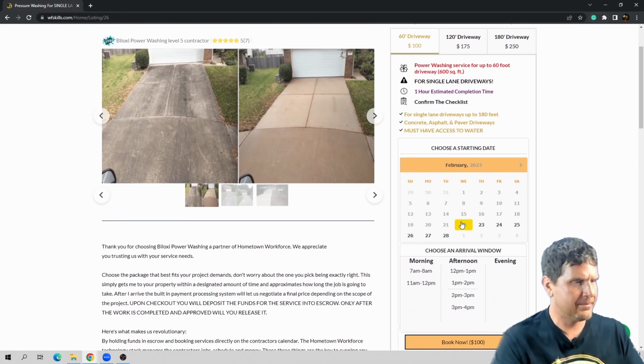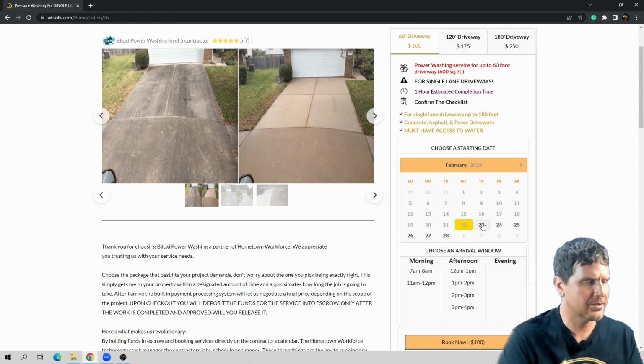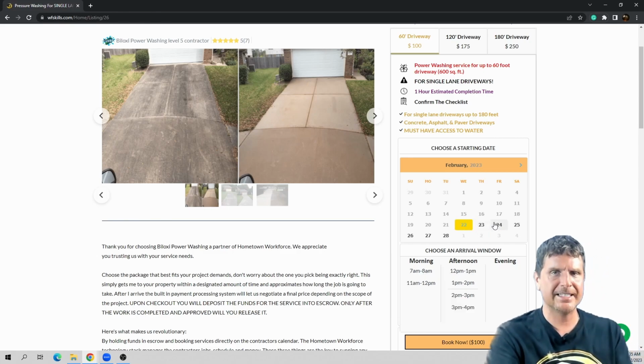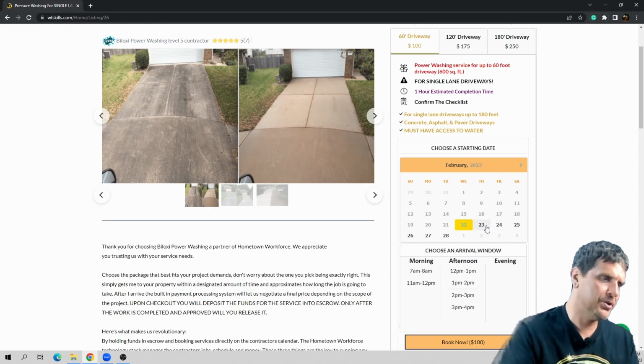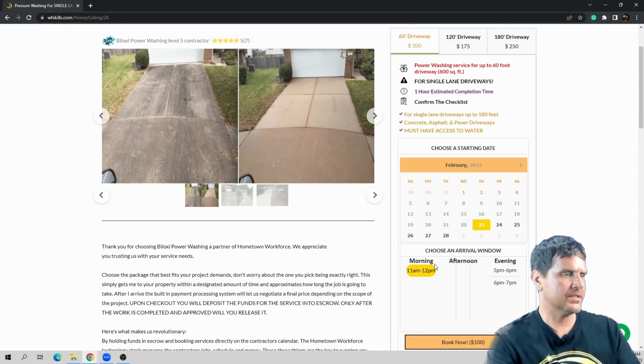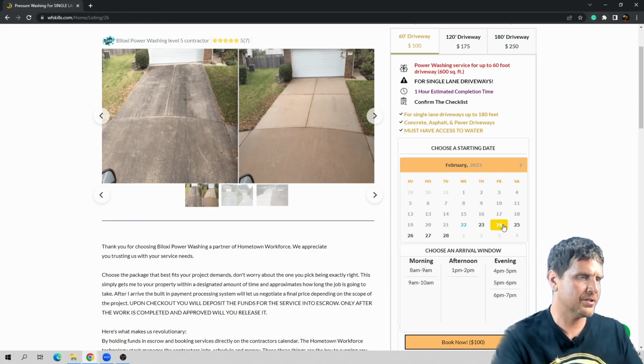Now the next step is to choose a start date, right? So as you can see, there are a lot of times missing from this contractor's schedule, and that means they've either elected not to have a service booked during that time, or somebody has already booked a service. So this gives you the only available time blocks left to book your service.